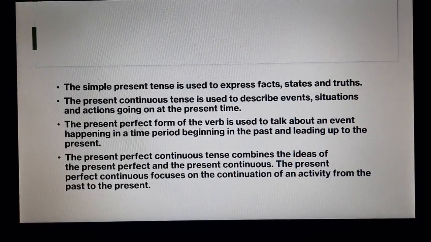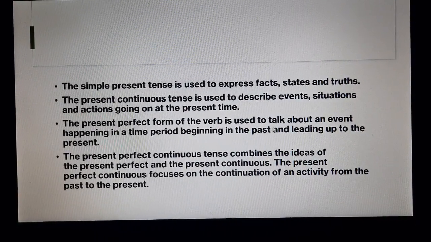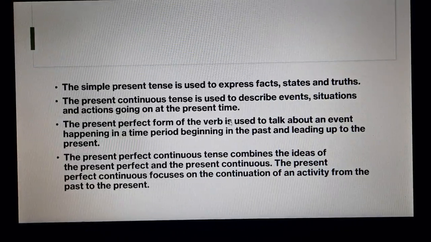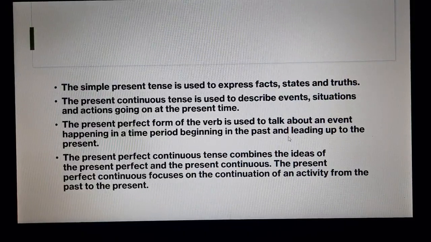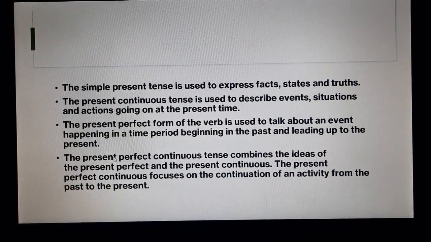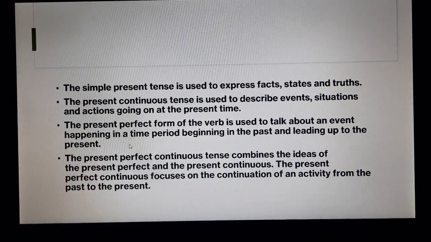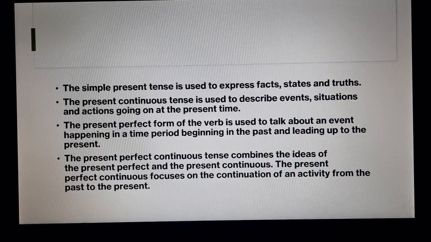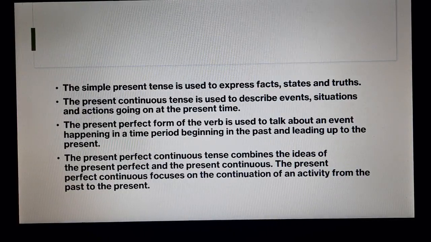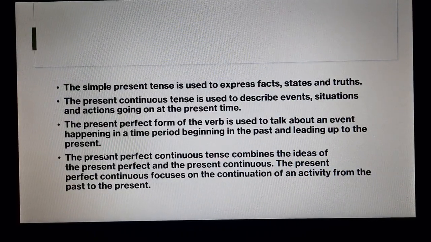The present perfect form of the verb is used to talk about an event happening in a time period beginning in the past and leading up to the present. So the action has been started in the past, but it is continuing in the present as well. That is present perfect.